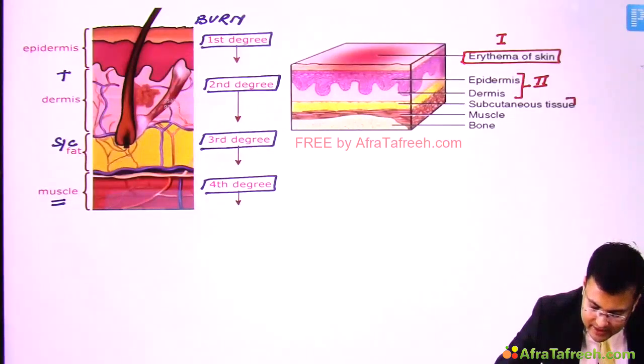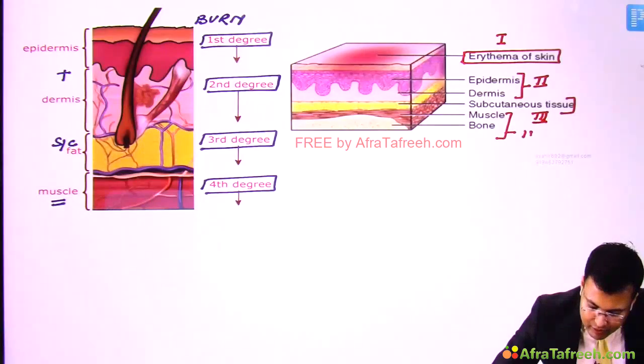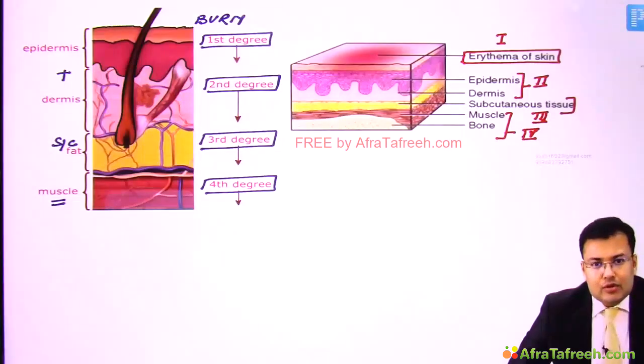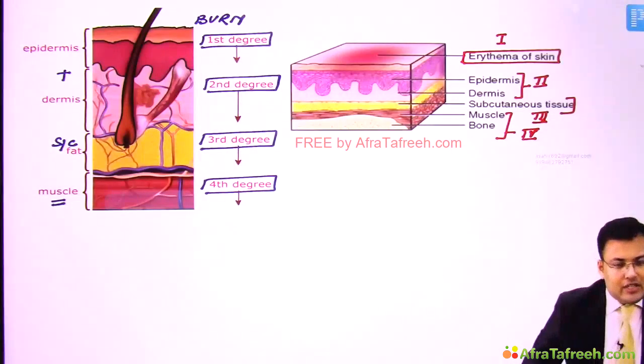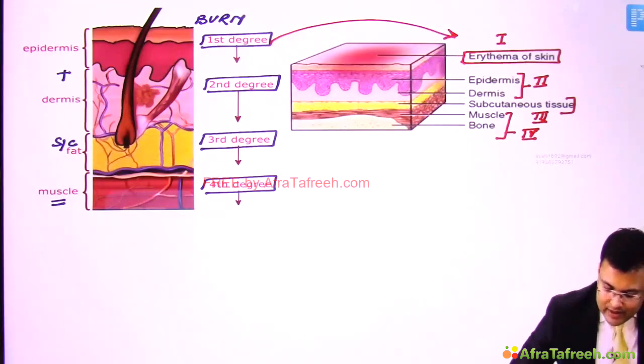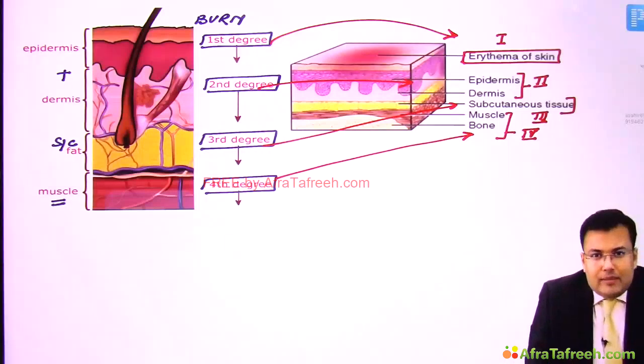In stage 3, there is involvement of subcutaneous tissue. And in stage 4, there is involvement of underlying structures like muscle or bone. So can you correlate? Clear? So it is very easy for you to remember both the burn classification and pressure ulcer or pressure sore, because it is almost comparable. Here you can see. Clear? Simple.